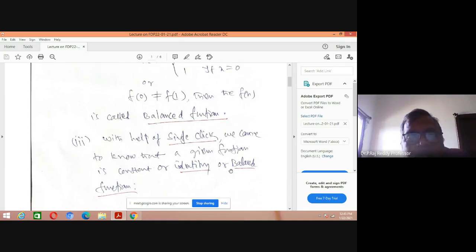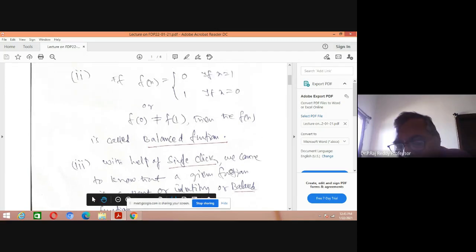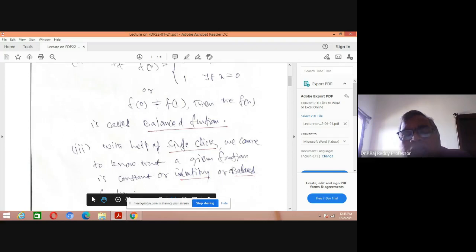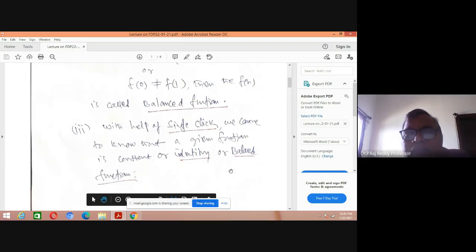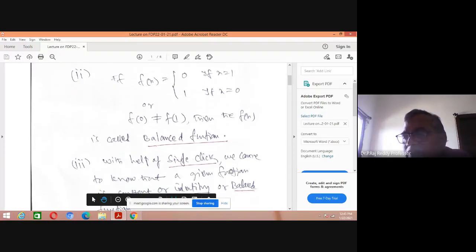So that is the aim of Deutsch's algorithm. With a single query, you have to get the multiple outputs. So that is called Deutsch's algorithm. So here, if you consider a single qubit, how can you build a black box or an oracle? Is it a mathematical function? I gave that one is a constant function, the other one is a balanced function.